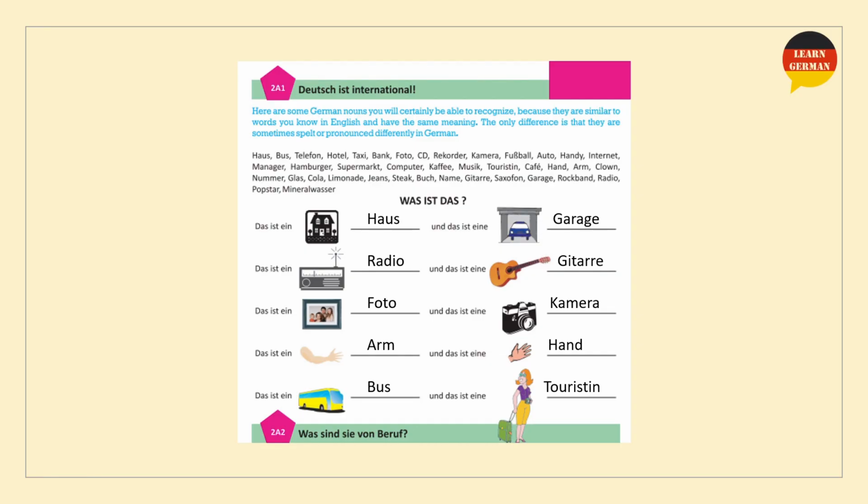Whereas on the right side, all the nouns listed, Garage, Gitarre, Kamera, Hand, and Touristin, these nouns take feminine gender. That's why the indefinite article for them is eine.